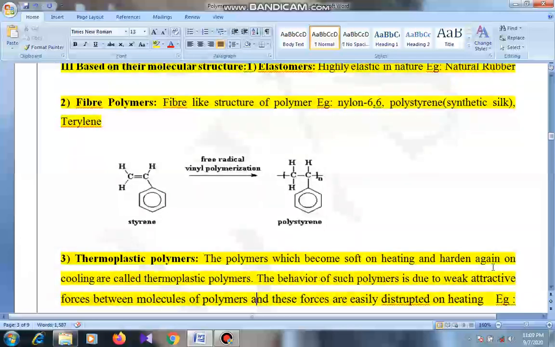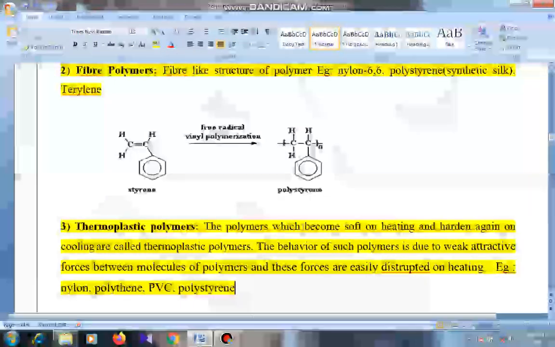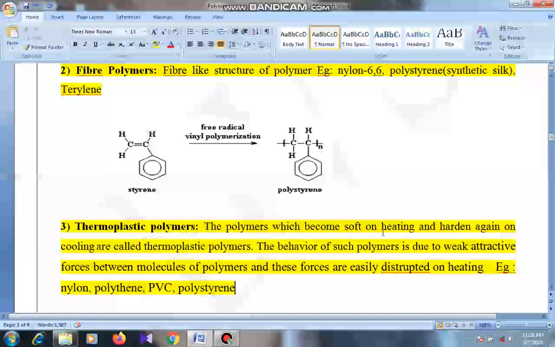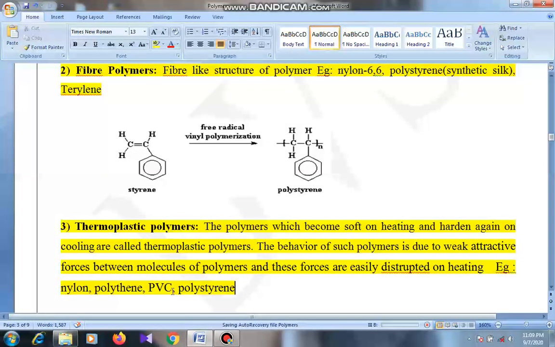Third one is thermoplastic polymers. Polymers which become soft on heating and harden again on cooling are called thermoplastic polymers. This behavior is because of weak attractive forces between the polymer molecules or monomeric molecules present in a polymer. These forces are easily disrupted on heating. Example PVC, as you all know that polyvinyl chloride PVC pipes can easily become soften on heating and easily become hardened on cooling.